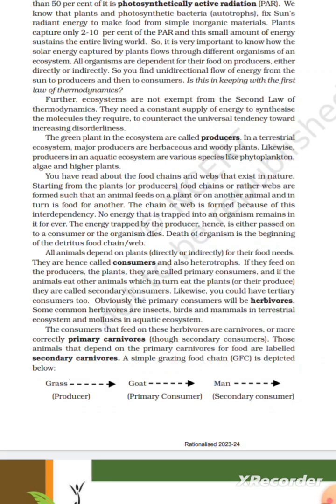The consumers that feed on these herbivores are carnivores, or more correctly, primary carnivores. Those animals that depend on the primary carnivores for food are labeled secondary carnivores. A simple case of a food chain is depicted below: grass to goat to man.